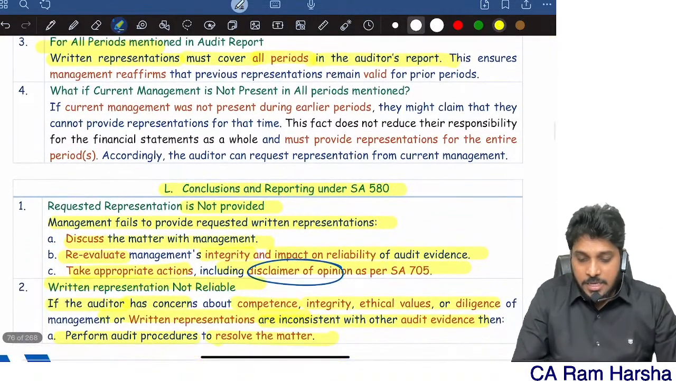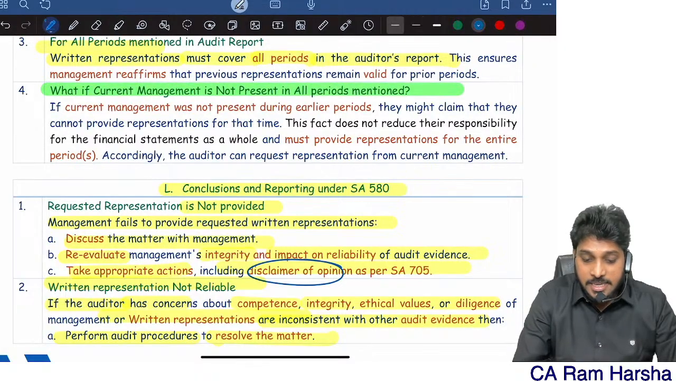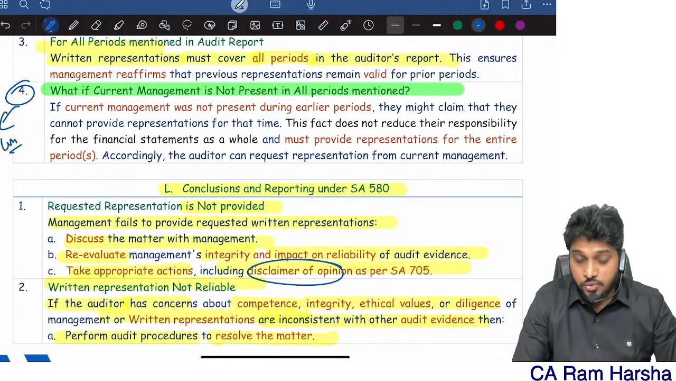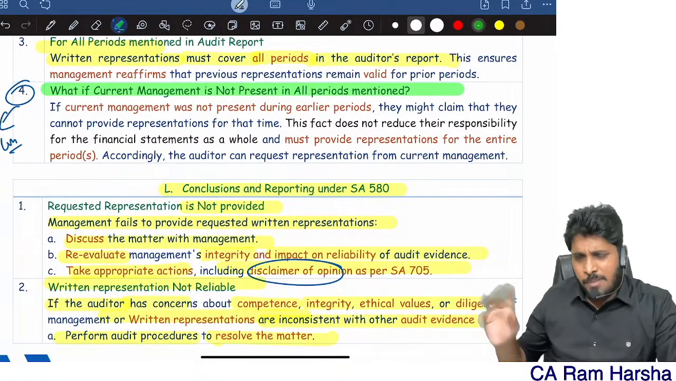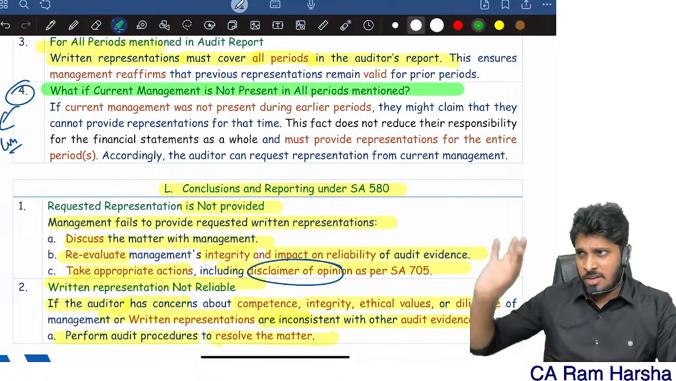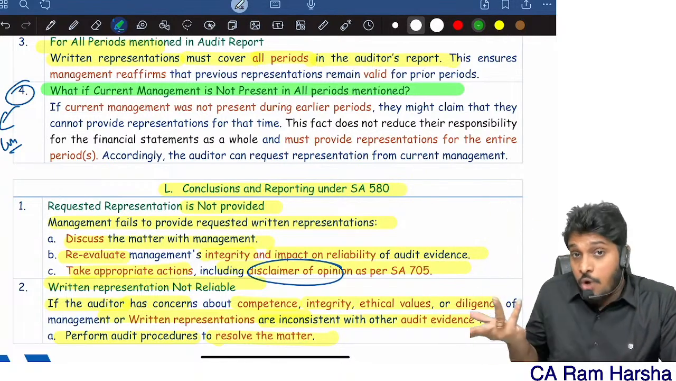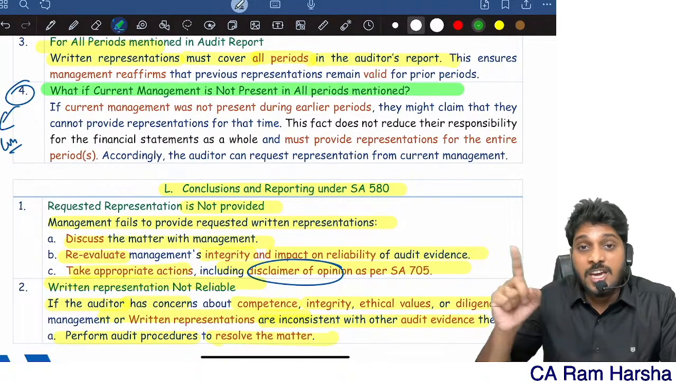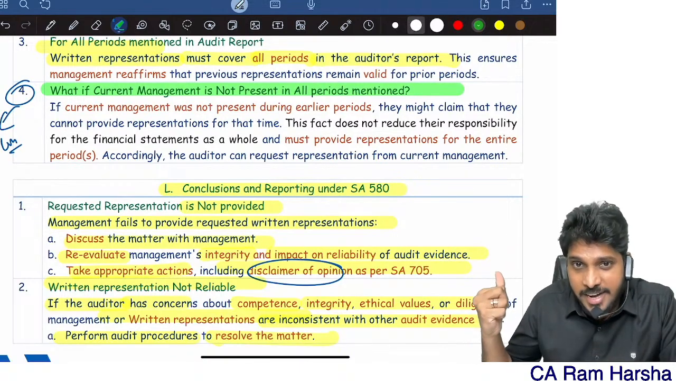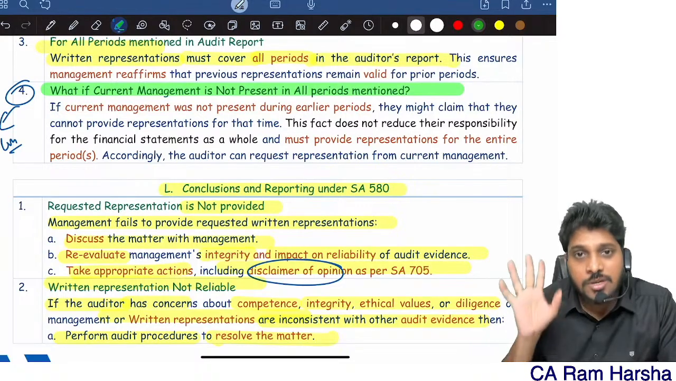Getting it? Sometimes this question was asked in CA final once for 4 marks or 5 marks question. Sometimes I'm asking representation from CFO. Sir, give me declaration that you gave me complete information. CFO told me, sir, I just joined last month, sir. I am not there full year, sir. How can I give representation because I don't know? He cannot argue that. He is going to sign the financial statements, right? Then he has to give representation.